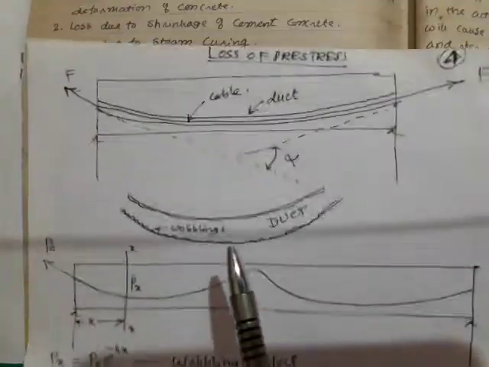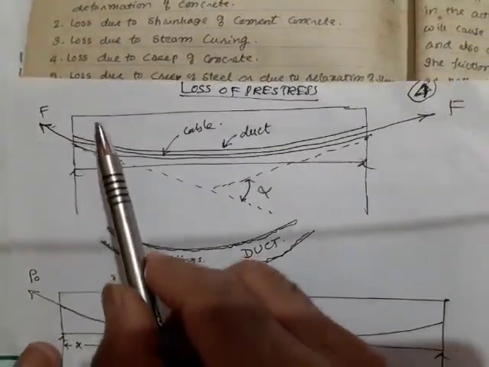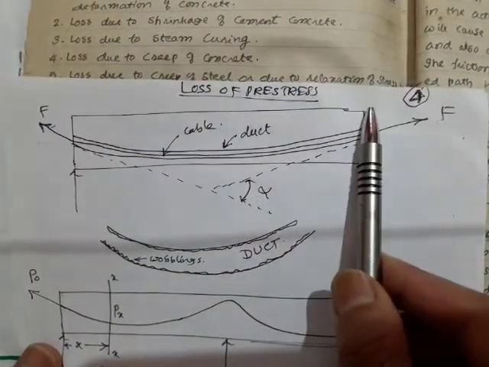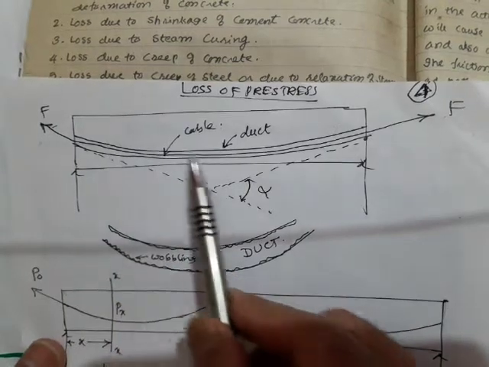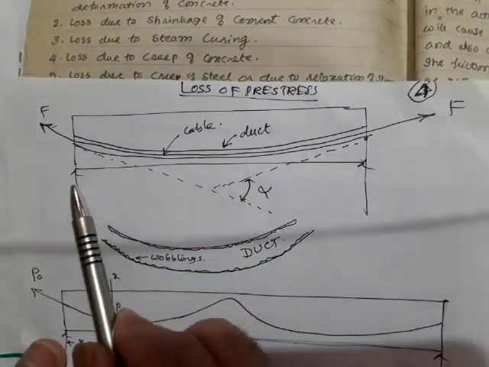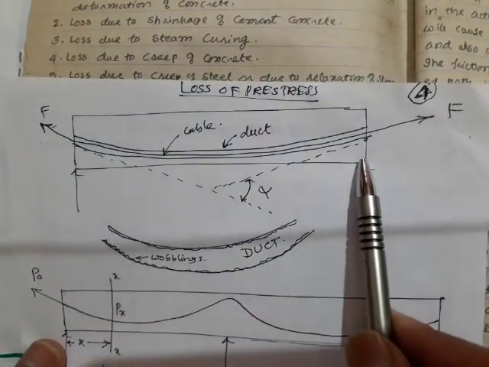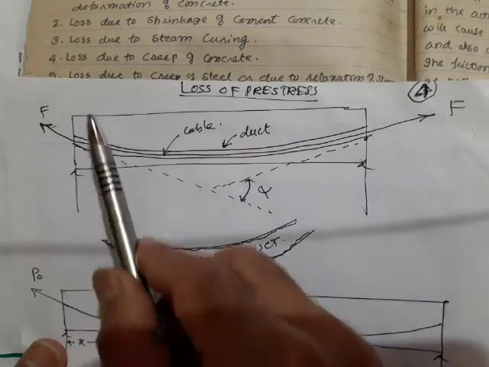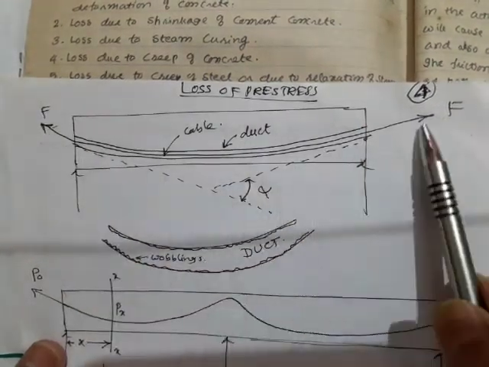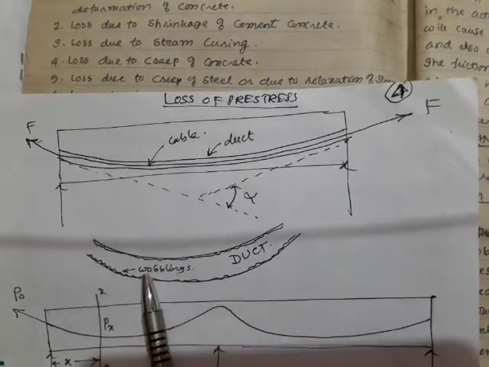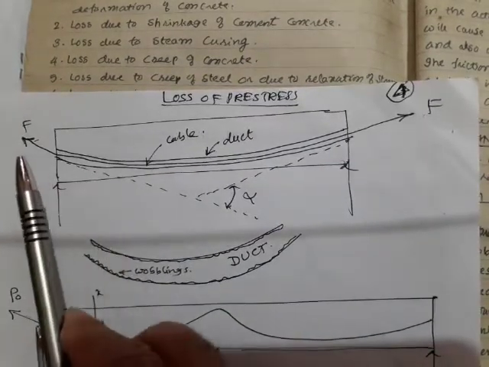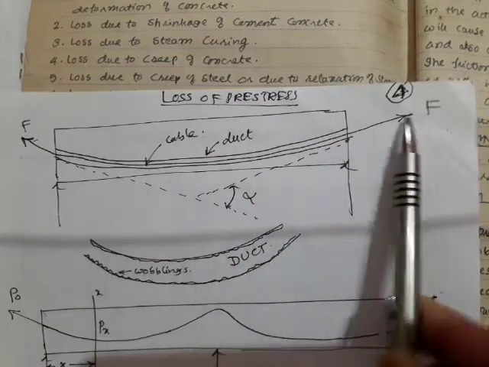Or if it carries a UDL like this, the best cable profile is parabolic, because the bending moment diagram for this UDL is parabolic. But this wobbling effect will occur whether the cable is straight or curved.